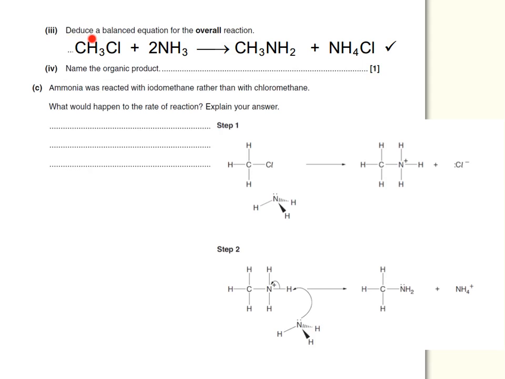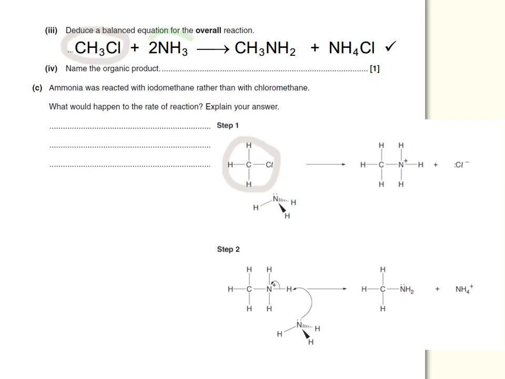Most students found balancing an equation for the overall reaction extremely difficult. However, in reality, it wasn't that hard, and I'll try to explain the easiness of this situation. Let's first of all ask ourselves, where did this particular reagent come from? That was actually given to us on the previous page over here.